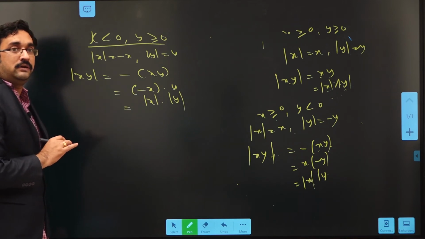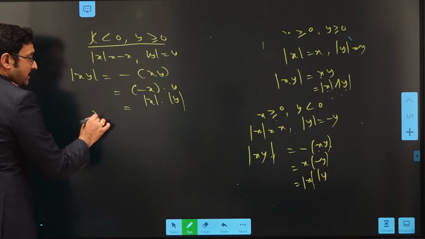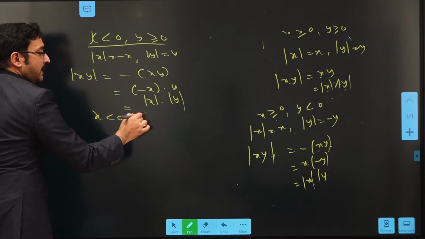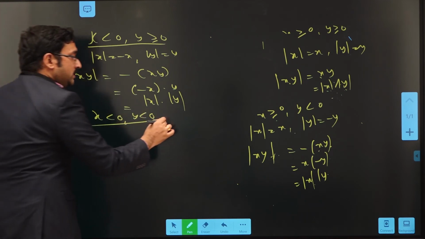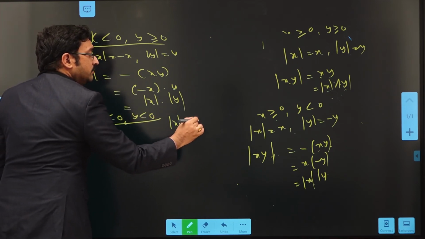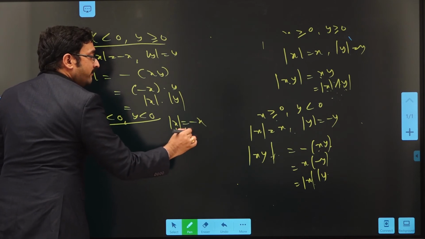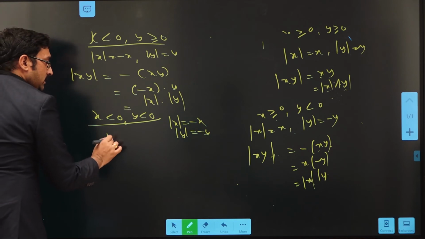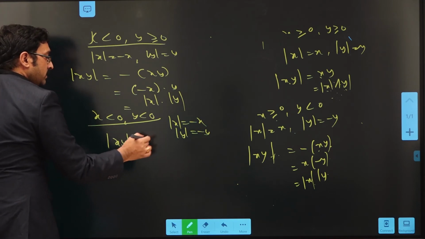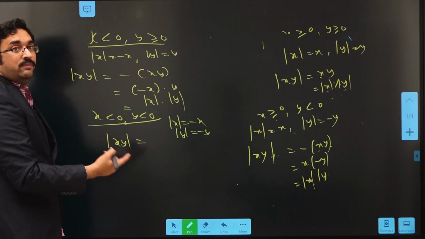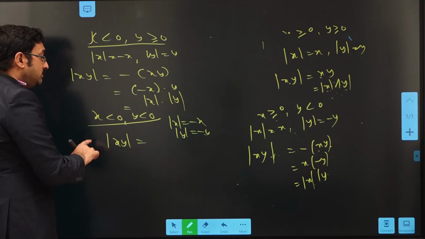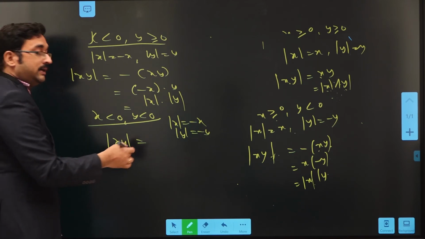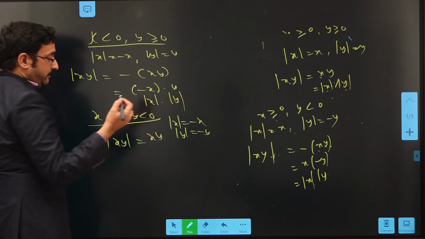Now we have to prove the fourth case, that is x is negative, y is negative. So modulus of x equals minus x, modulus of y equals minus y. Now consider modulus of xy. As both are negative, the result will be positive. So modulus of xy can be written as x into y.